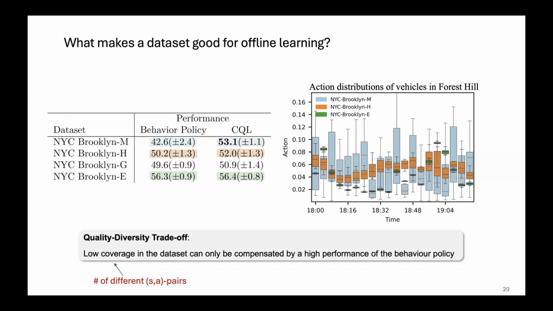Yeah, I know I'm being a bit fast here, because I think the second set of results is more interesting. But here we can observe in the medium data set, which is the blue one, that we have a really high coverage of action distributions in the data set. So the agent just has a large variety of actions to learn from and therefore can also learn a better policy.